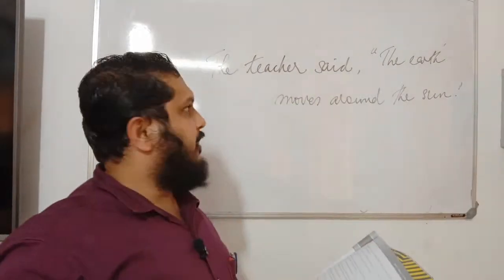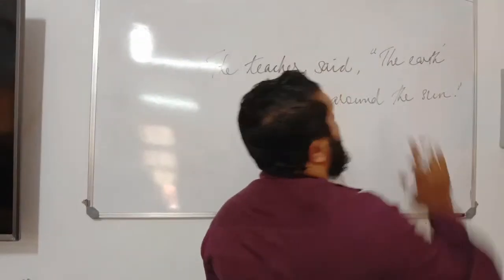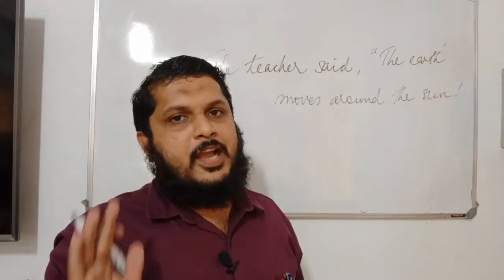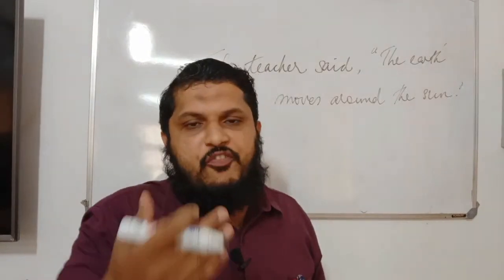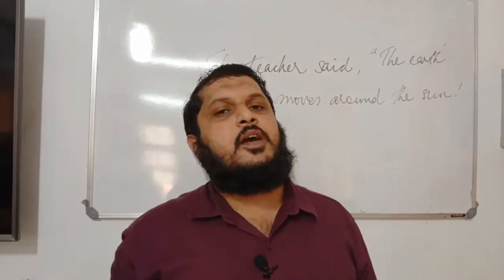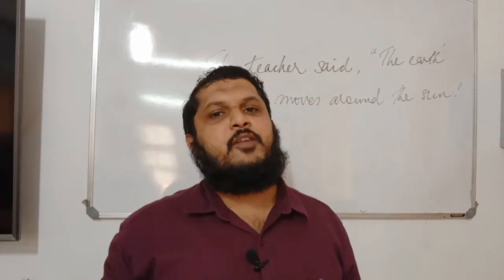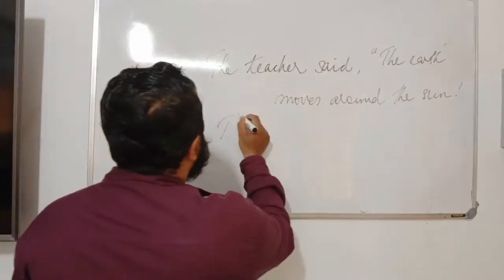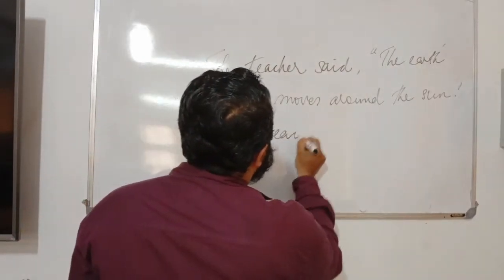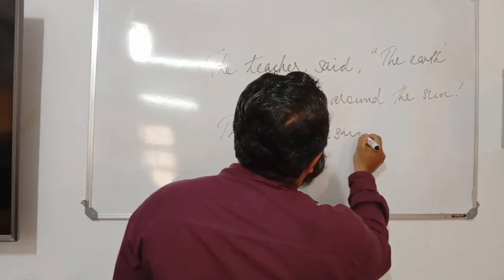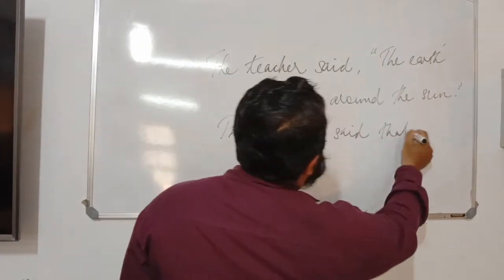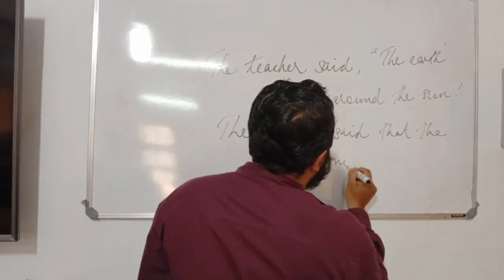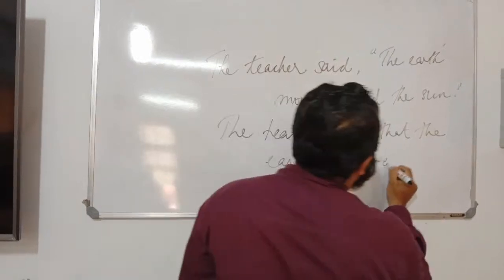Here, the quoted sentence, the earth moves around the sun, is talking about a universal truth. As we mentioned, when we refer to a universal truth, there won't be any change to the tense when we change that into indirect speech. So look at this. The teacher said that the earth moves around the sun.